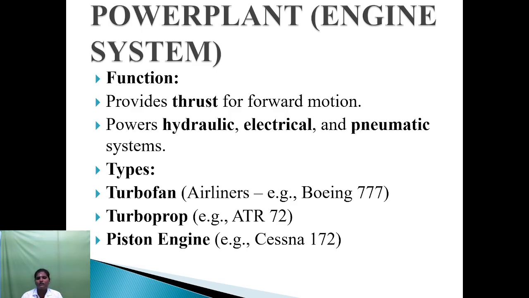Power plant. Its function is to provide thrust for forward motion. The power can be transmitted through hydraulic, electrical and pneumatic systems. There are 3 types of power plant systems. The first one is turbofan, second one is turboprop, third one is piston engine. Turbofan example: airliners like Boeing 777. Turboprop example: ATR 72. Piston engine example: Cessna 172.